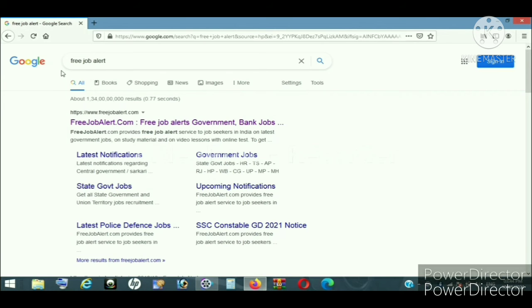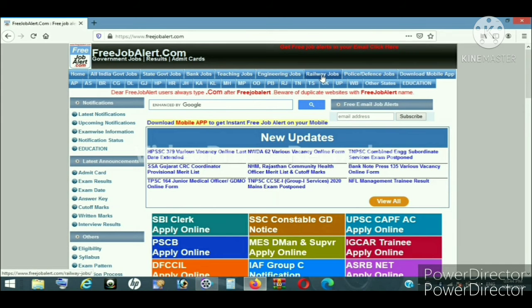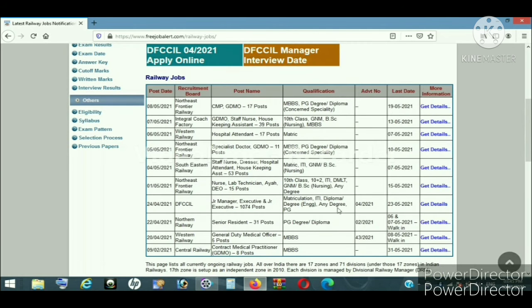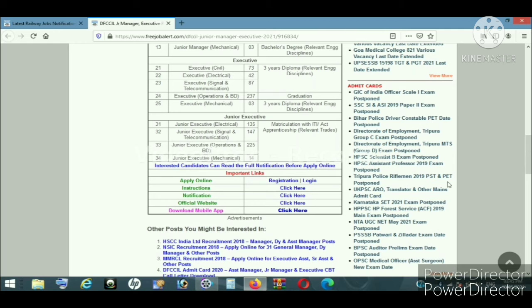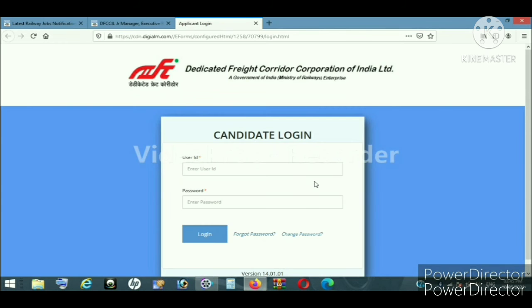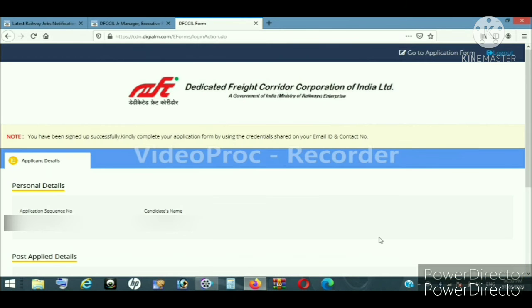Now again open the browser and type free job alert in the search box and click on railway jobs and open Dfccil get details. Scroll below and this time press on login. Now enter the login credentials sent to your email ID. Now after signing in, the details which you have entered while registering will be shown in the new tab.